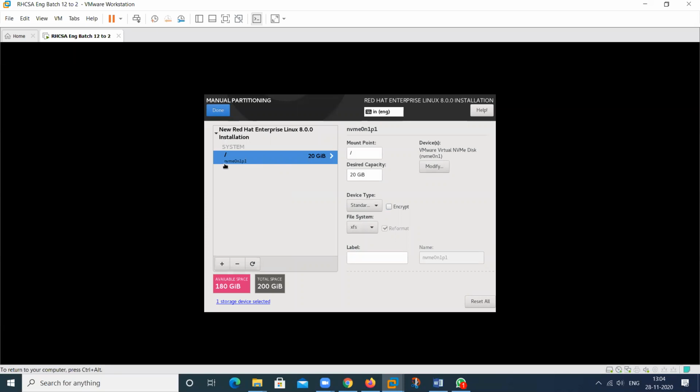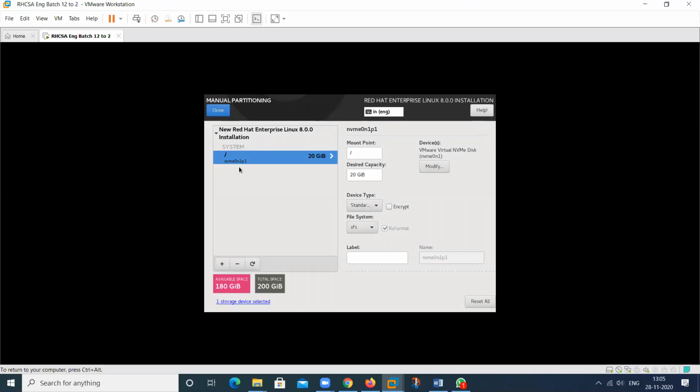So this is called NVMe. So what is NVMe? Do you have any information regarding NVMe? As you know that the hard disk can be SATA, IDE, SSD. But this is just like SSD.